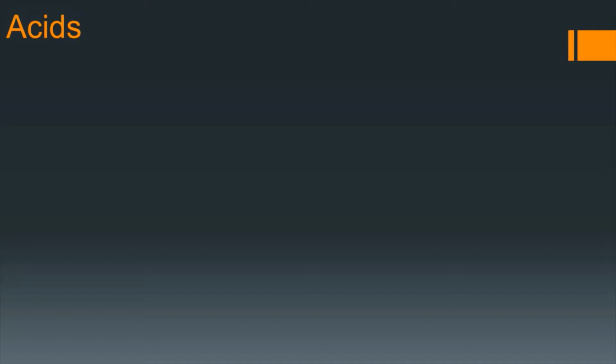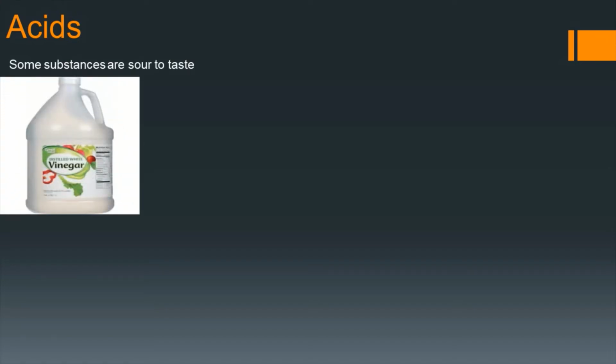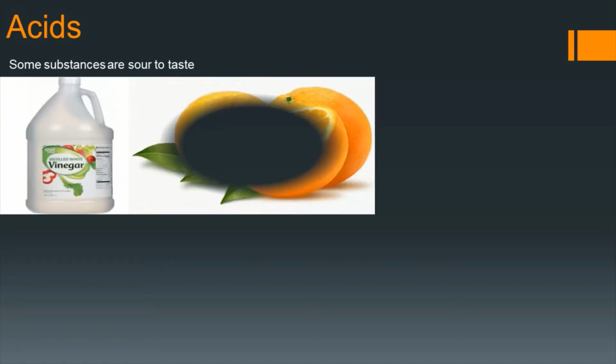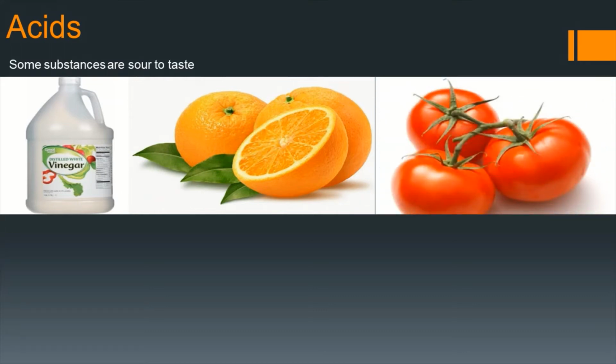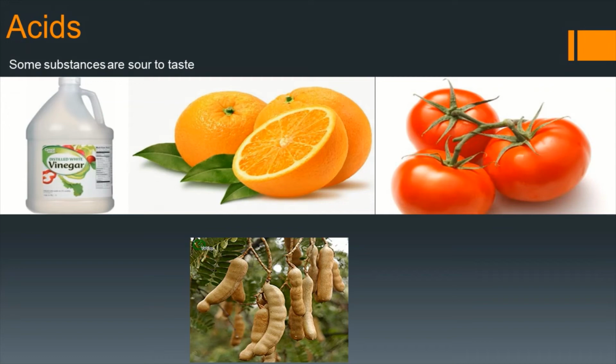So now, let us start our lesson. Some substances are sour to taste. For example, you can see vinegar, oranges, tomatoes, tamarind. These substances are sour to taste.